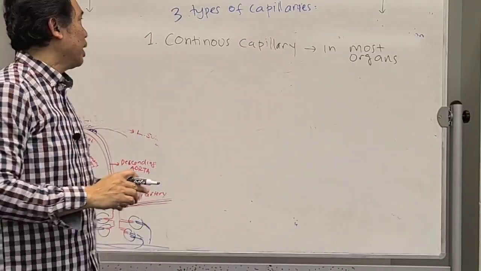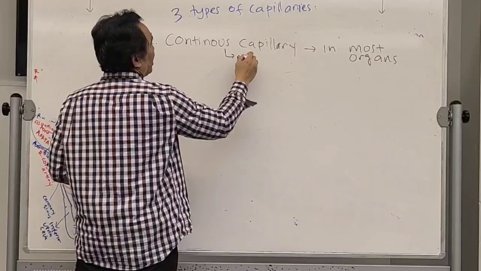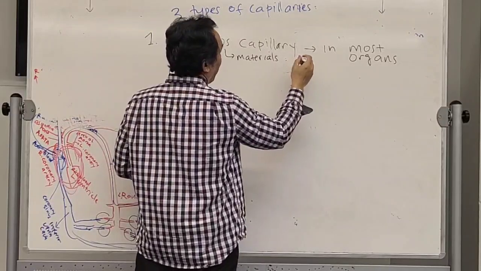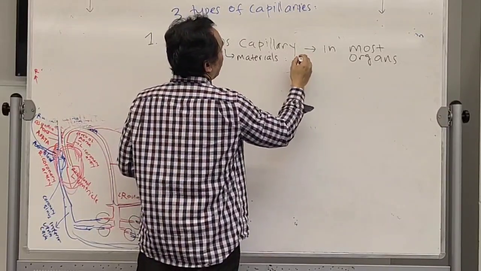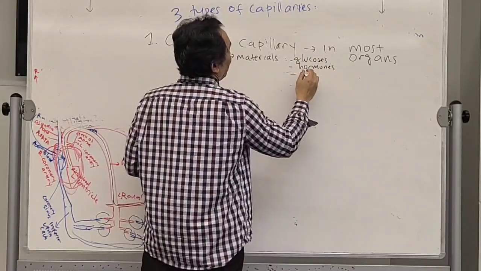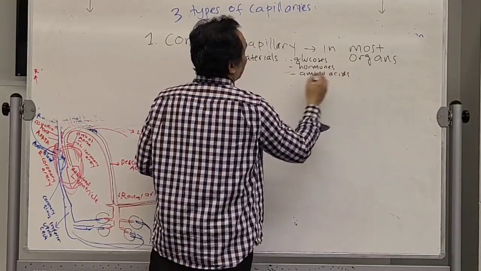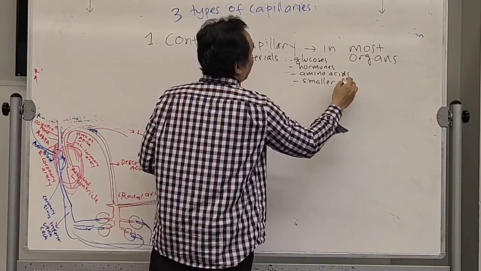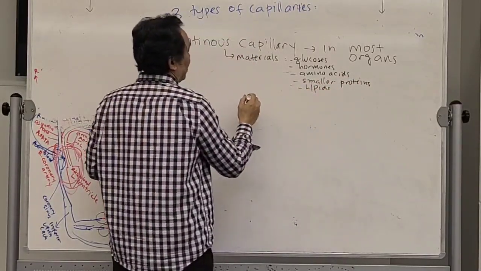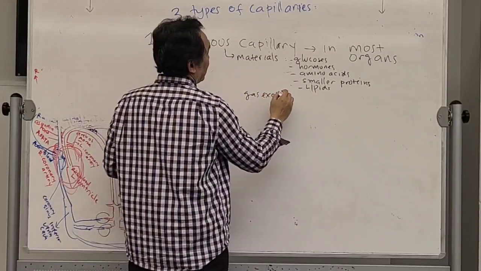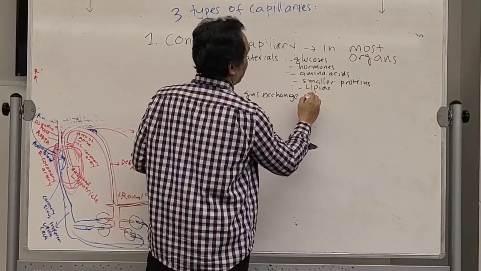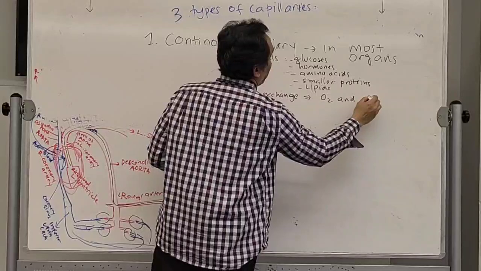In this continuous capillary type, usually material exchange, like maybe glucoses, hormones, amino acid, smaller proteins, lipids, and the gas exchange, which is oxygens and carbon dioxide.